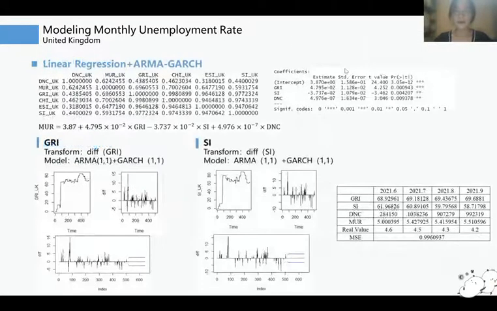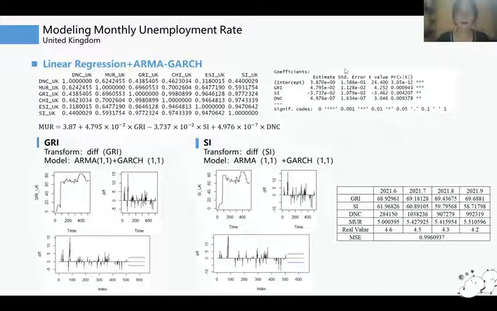And for the data of the UK, I found from the covariance that MUR is related to other parameters. So I computed the linear regression equation and then used the AIC function to eliminate the collinearity. Afterwards, I transformed the GRI and SI data by doing first-order differences.